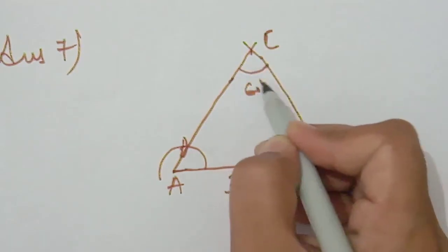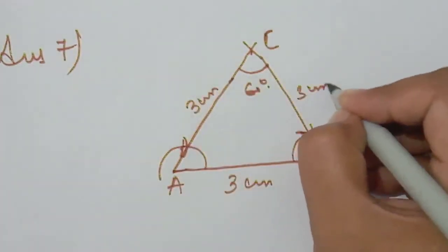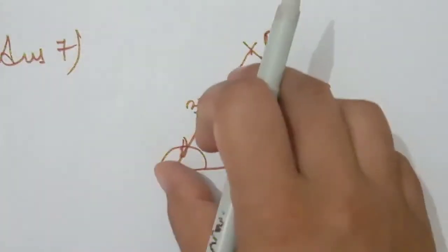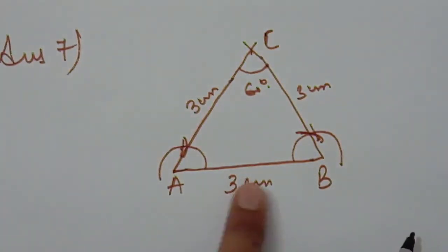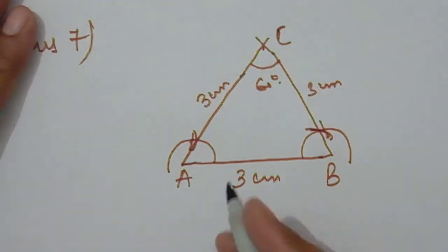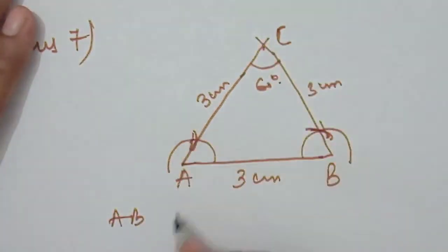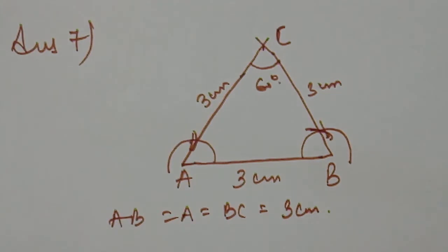It should be 60 degree, and they both are 3 centimeter. You have to produce them and then also measure. Automatically when you make a 60 degree angle on a 3 centimeter base, they are 3 centimeter. And in the justification you can measure AB. AB is already 3 centimeter. You can measure with the help of AC and BC. They all should be equal to 3 centimeter. Next question, question number 8.